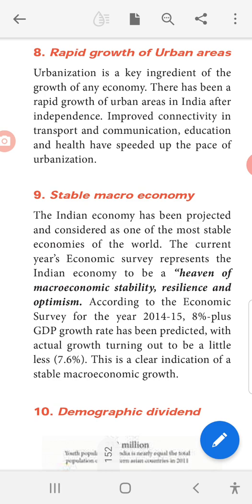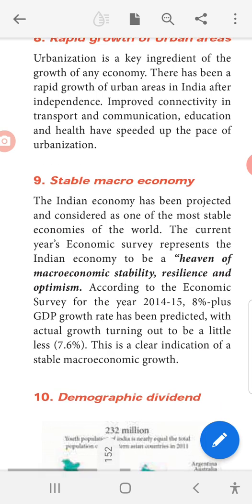According to the economic survey for the year 2014-15, 8% plus GDP growth rate has been predicted, with actual growth turning out to be a little less. That is 7.6 percent. What is the percentage they wanted to achieve in the year 2014-2015? That is 8 percent, but how much they achieved? Only 7.6 percent. This is a clear indication of a stable macroeconomic growth.